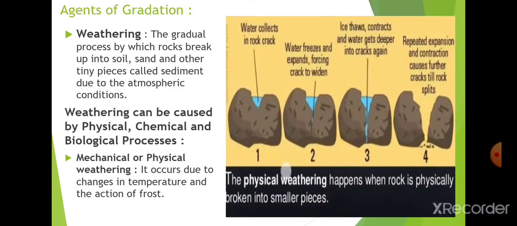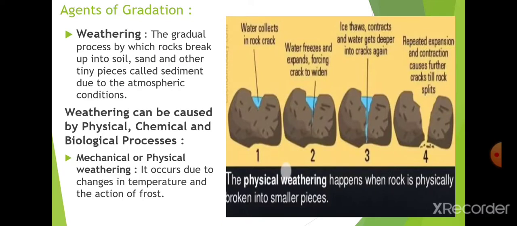So what is weathering basically? Weathering is the gradual process in which rocks break up into soil. Means whatever rock is there, when it breaks it forms soil, sand, or sometimes tiny or small pieces due to the atmospheric conditions.